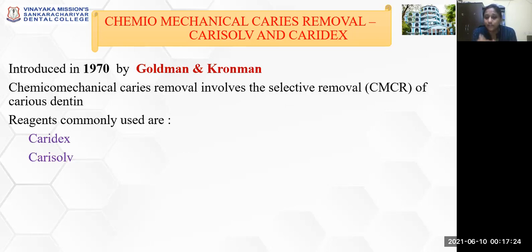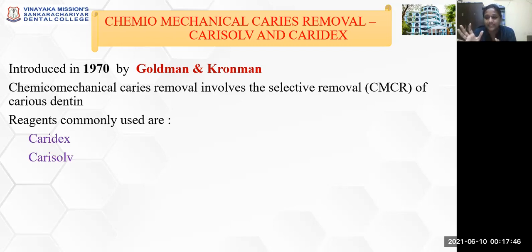Now coming to the chemico-mechanical or chemomechanical type of caries removal. It was first introduced by Coleman and Gronman in 1970. This basically involves the selective removal of caries dentin. It uses a particular type of agent which will soften the caries affected dentin.